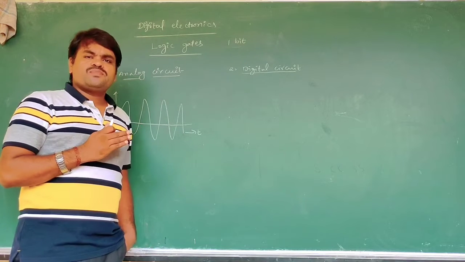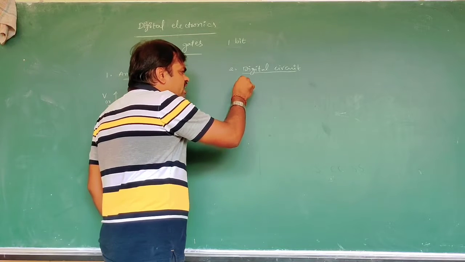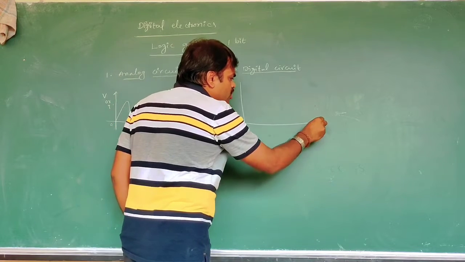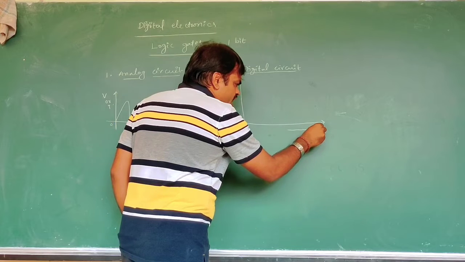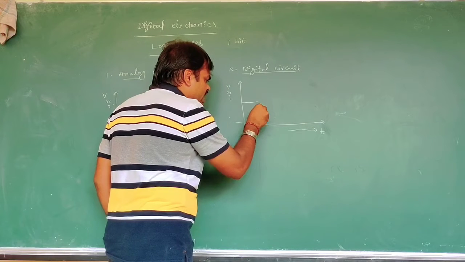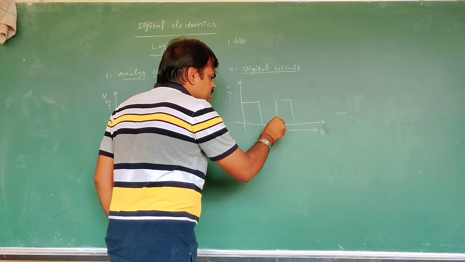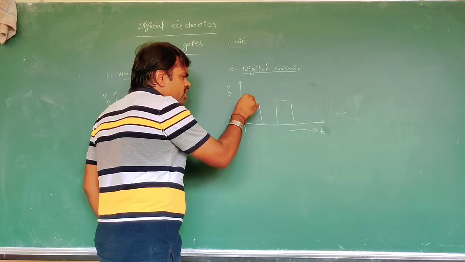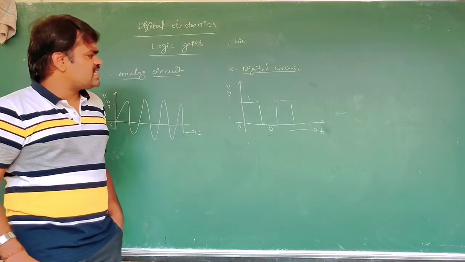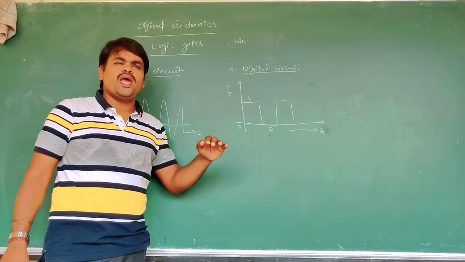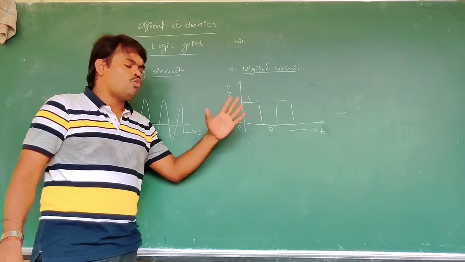Here the waveforms are pulsated and only discrete values of signals are possible. That means voltage or current with respect to time varies only between discrete values, like this. The higher value we denote as 1 and the lower value is denoted as 0. That means in the digital circuit, it has only two values: one is high, another one is low, that means high voltage, low voltage.